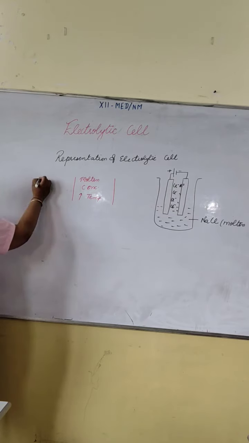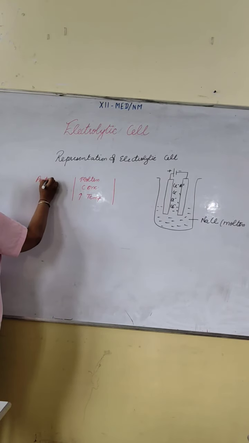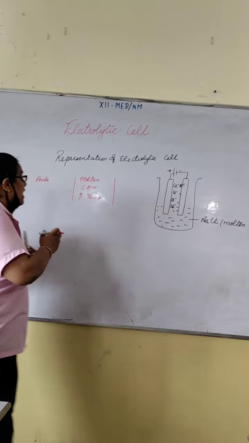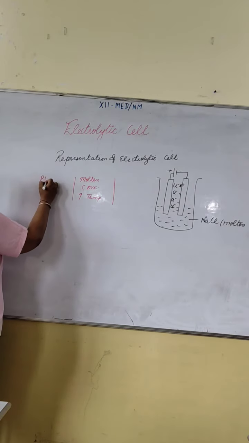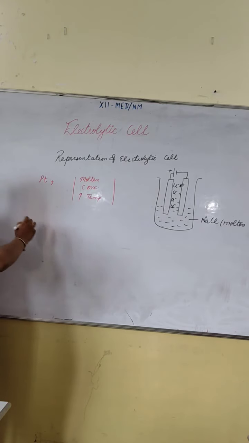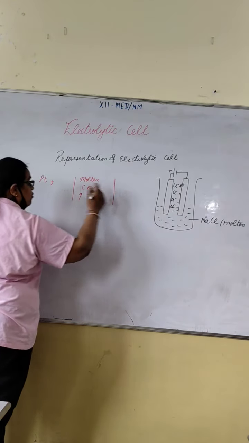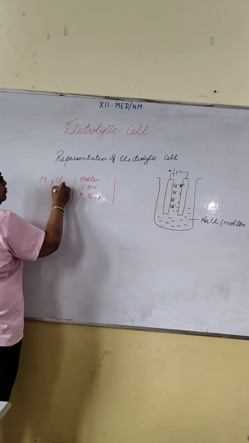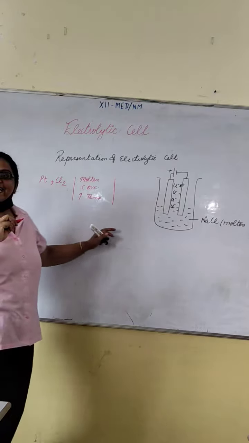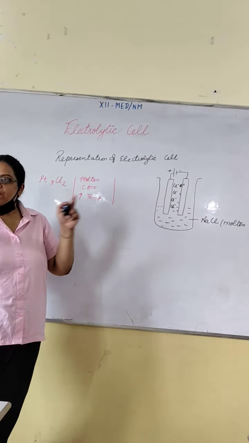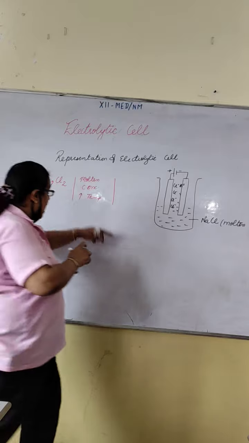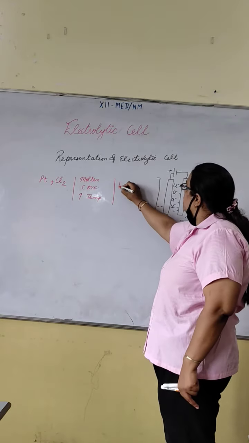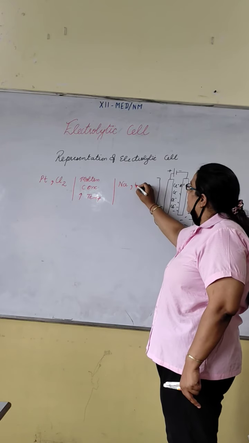So it is anode. Anode is made up of which material? Like in this case, I have taken what? Platinum. Comma. Anode product. What is the product at anode? It will be converted into Cl2. Because in secondary change the Cl negative combines to form Cl2. After that, write cathode product. Cathode product is what? Na. And again the electrode is platinum.